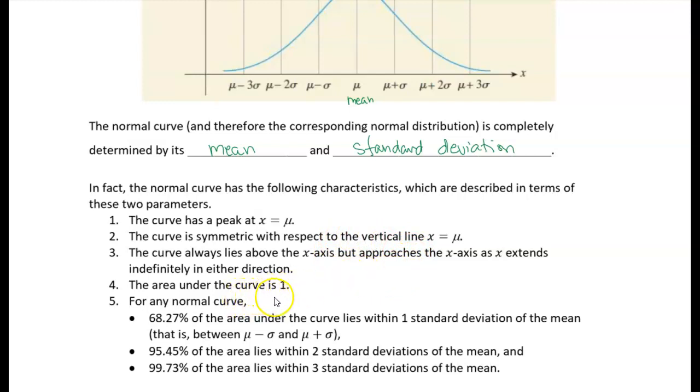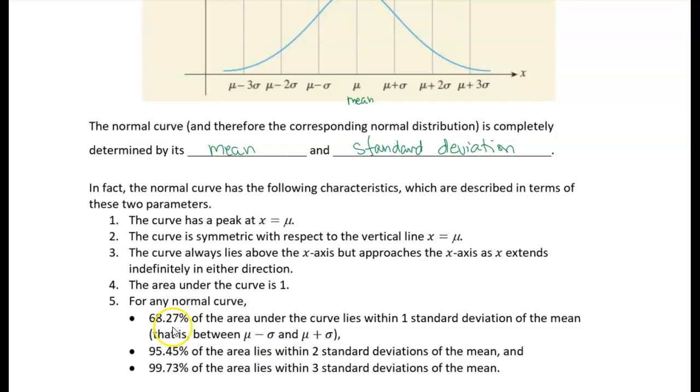The area under the curve is 1, right? That's true for any probability density function because there's a 100% chance that something's going to happen. And then we have these very specific percentages for the area under the curve within a certain number of standard deviations from the mean, right?